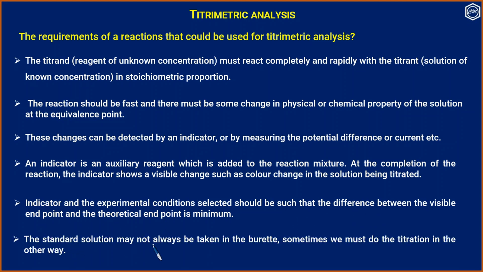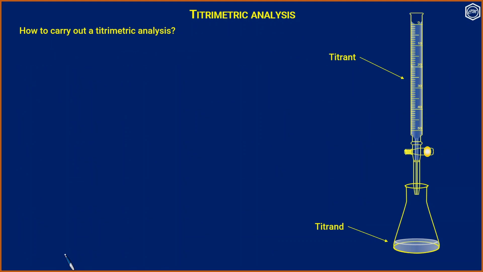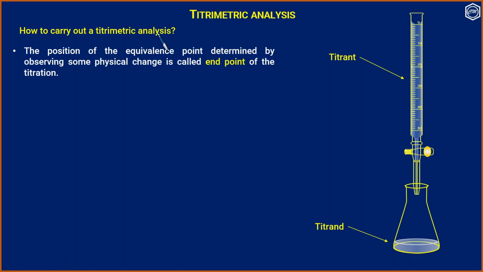The standard solution may not always be taken in the burette. Sometimes we must do the titration in the other way. Let us see how to carry out a titrimetric analysis.